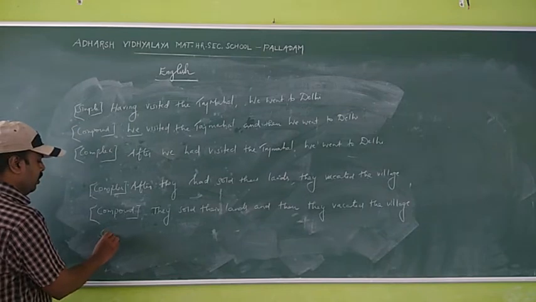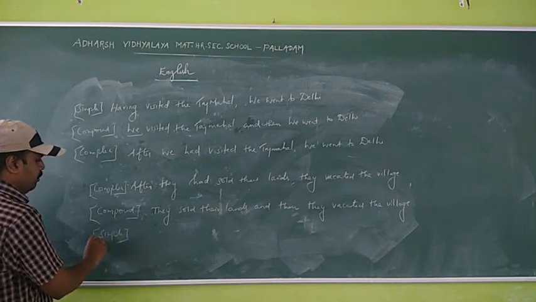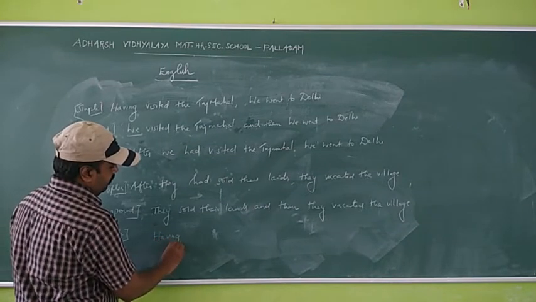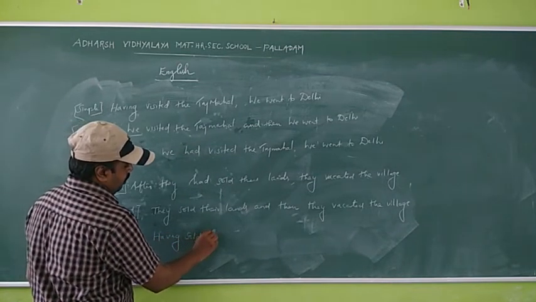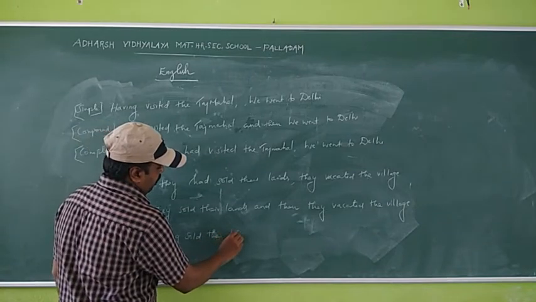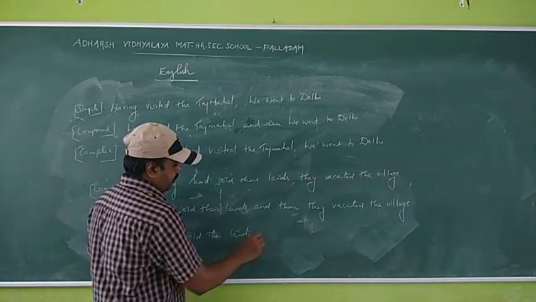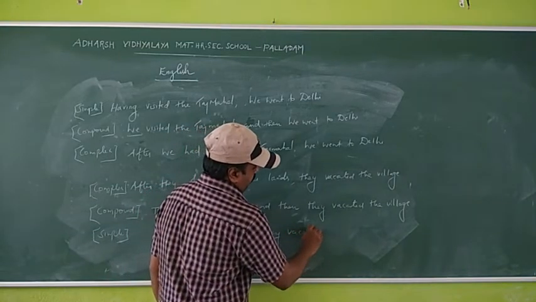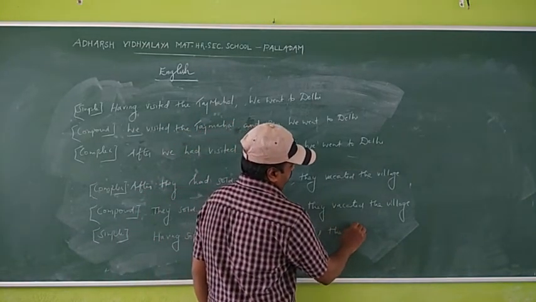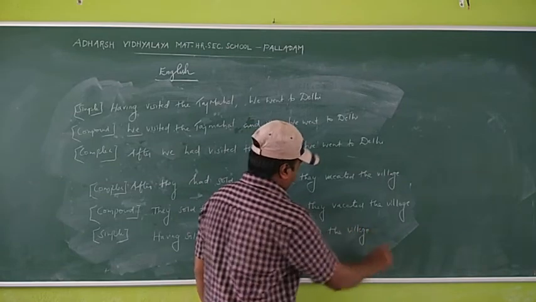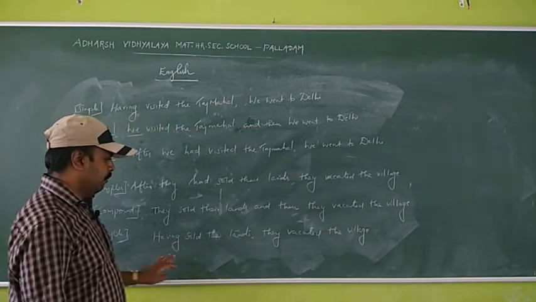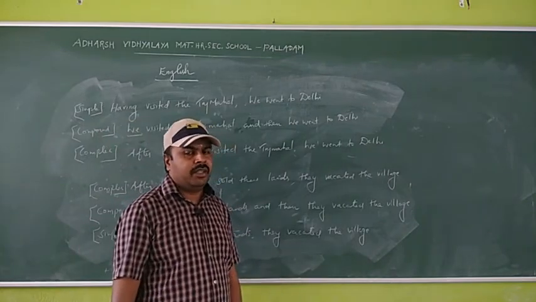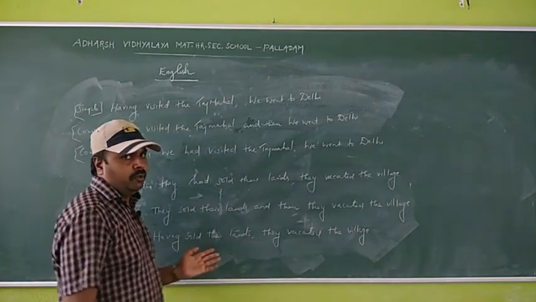Next one, simple sentence. Having sold their lands, they vacated the village. This is a simple sentence. Can you understand simple, compound, complex?